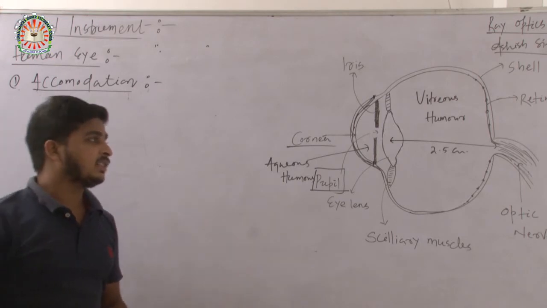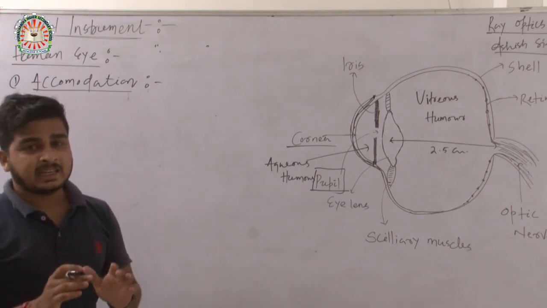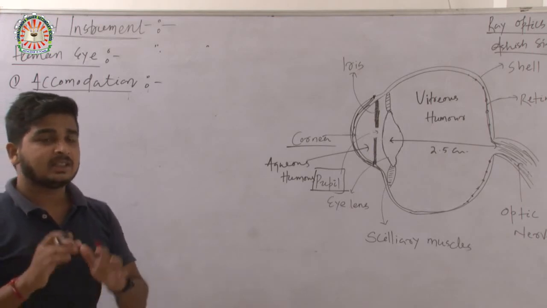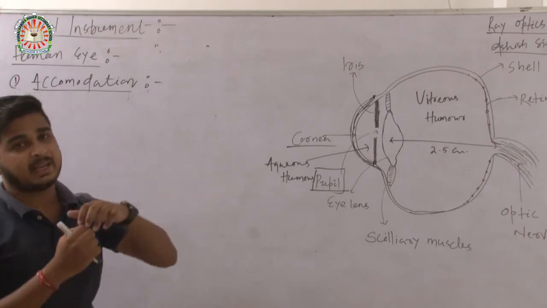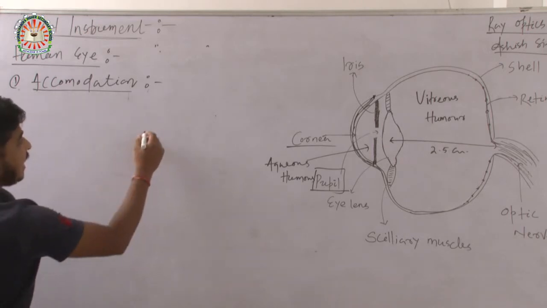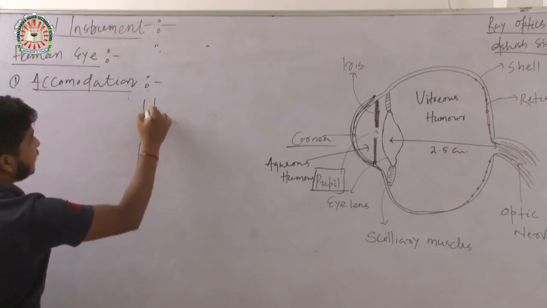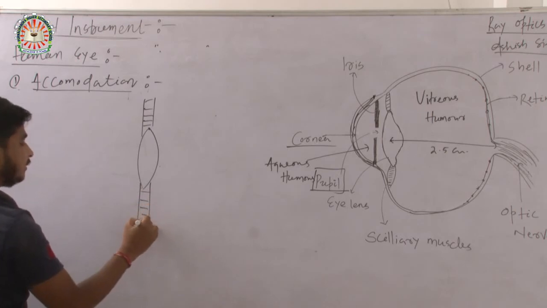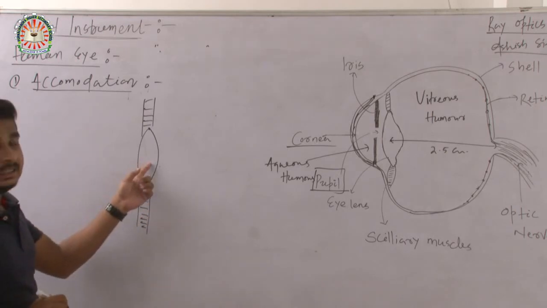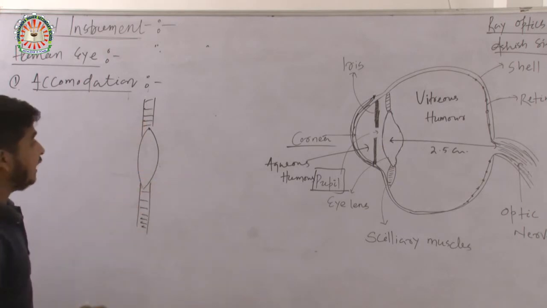My dear students, I have already discussed that our eye lens is attached to ciliary muscles, and the ciliary muscles help to expand and compress the eye lens. This is the eye lens, and these are the ciliary muscles. These muscles are attached to the lens.